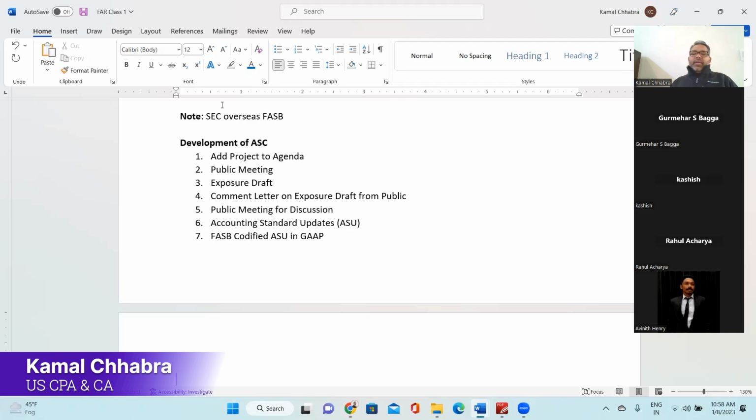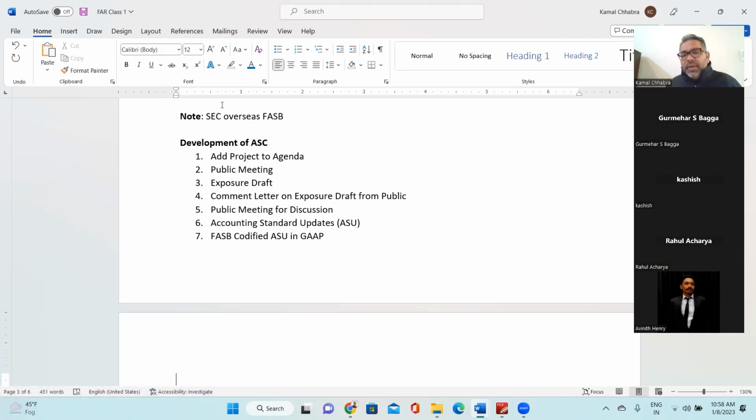So first it is added to the agenda, then it goes to the public for consensus, and based on the public consensus they make an exposure draft. FASB makes an exposure draft and gives it to the public at large for their inputs. Once they receive all the input in the specific time, they call a meeting to discuss those inputs and the revision in the exposure draft. And once they get consensus, they draft an accounting standard update, and that update goes to the FASB and SEC finally for codification in GAAP. Make sense?